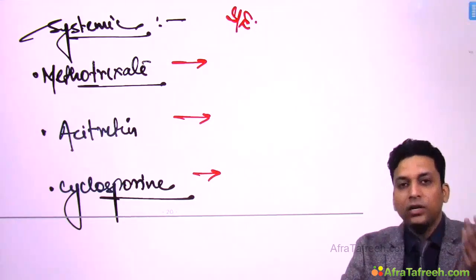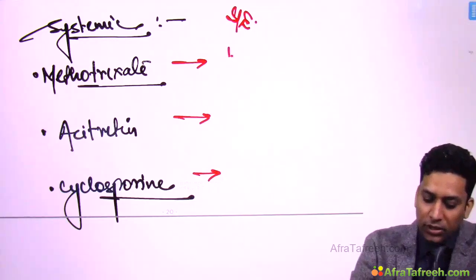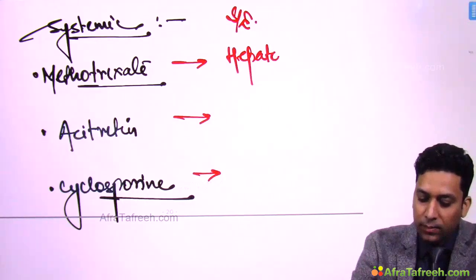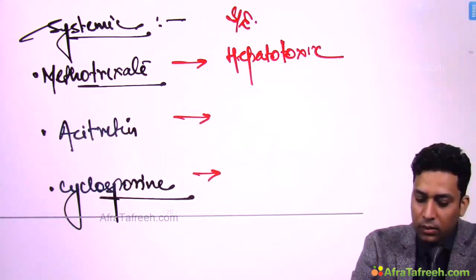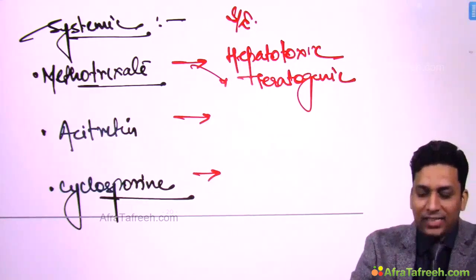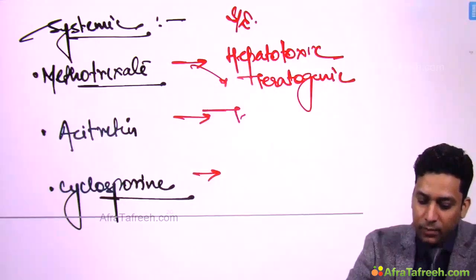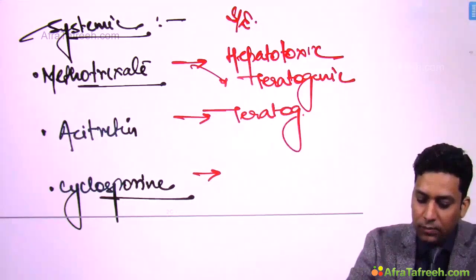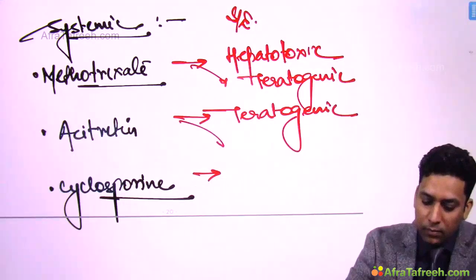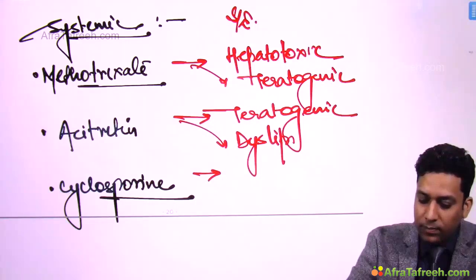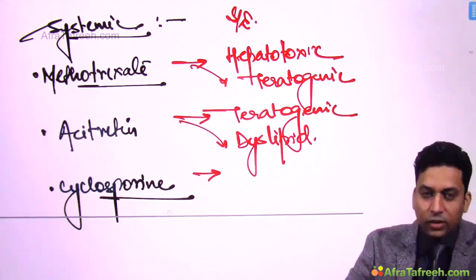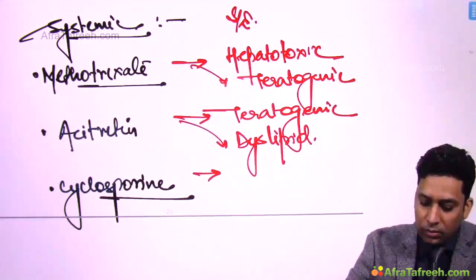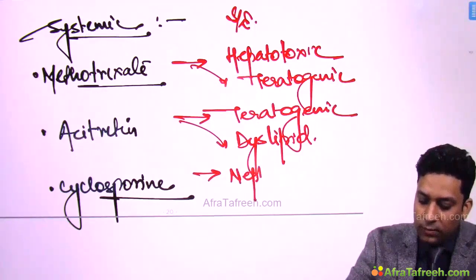a chronic condition, they might lead to various side effects. Like methotrexate, all of you know, is a hepatotoxic drug, as well as it is teratogenic. Similarly, acitretin, it is teratogenic and it might cause dyslipidemia. Cyclosporin can lead to nephrotoxicity.